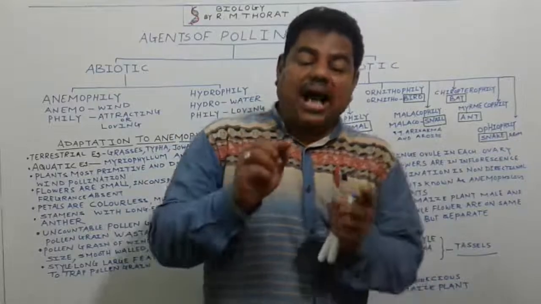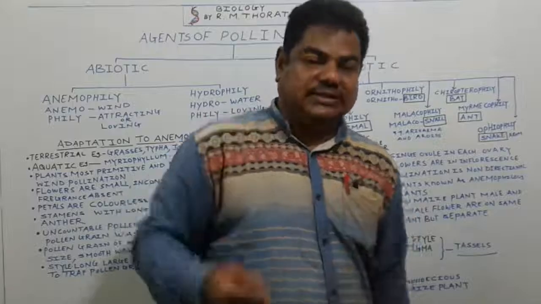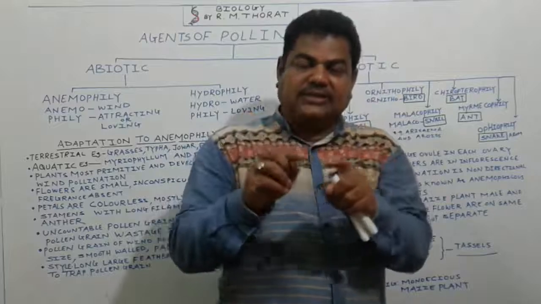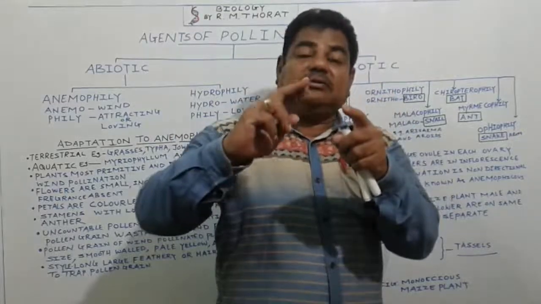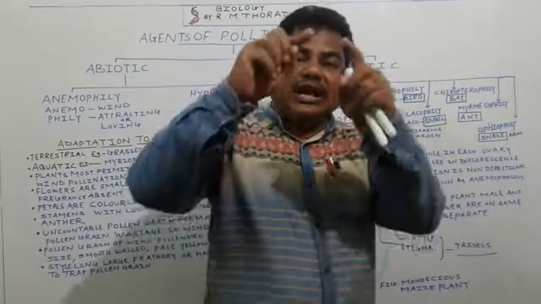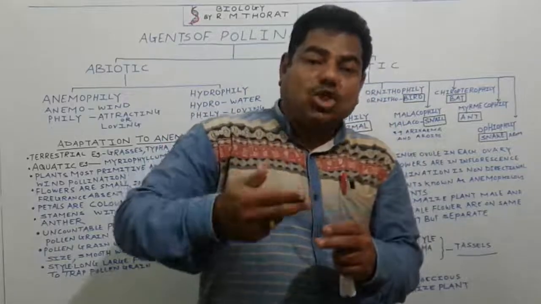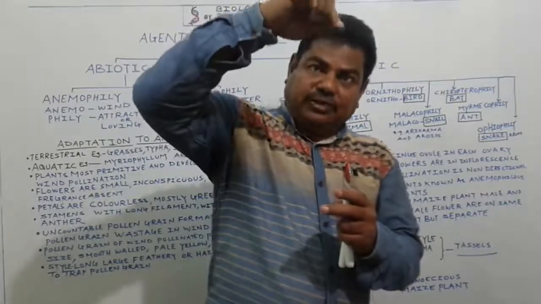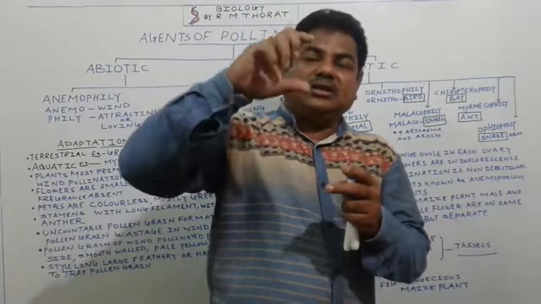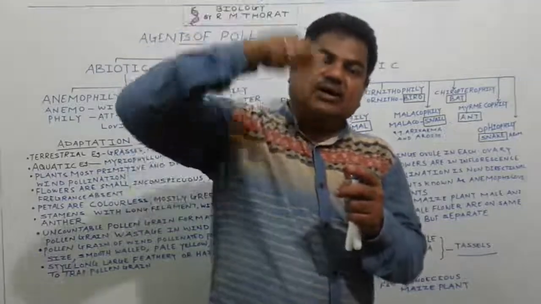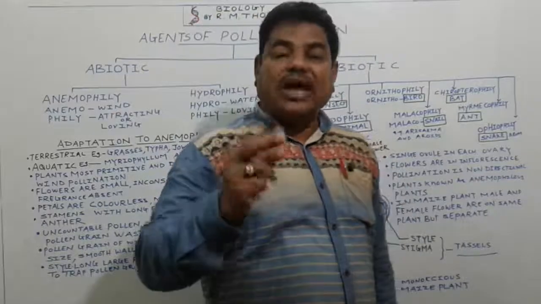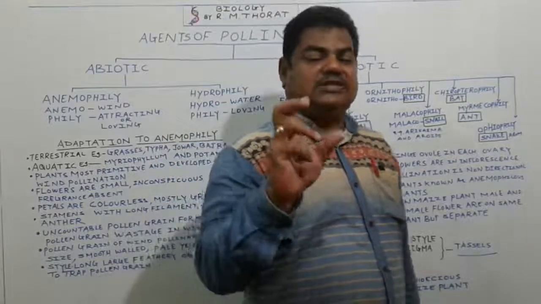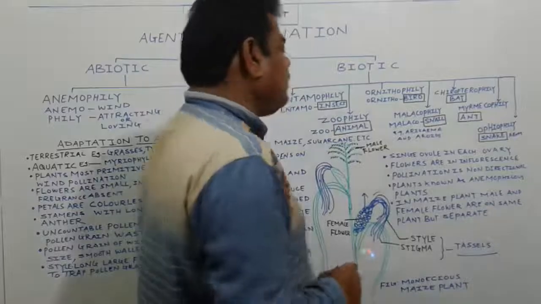We call it a hypanthodium type of inflorescence, in which all the flowers are arranged on a modified receptacle in a circle. The ants enter inside this modified receptacle and pollinate all the flowers inside it. In Ficus bengalensis and Ficus religiosus, with the hypanthodium type of inflorescence, ants play an important role.